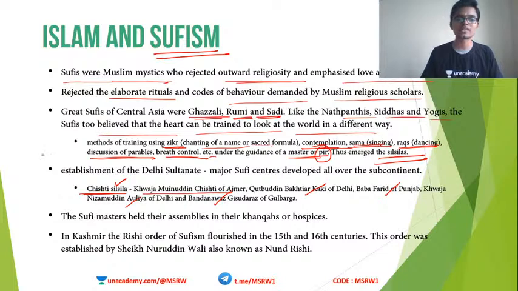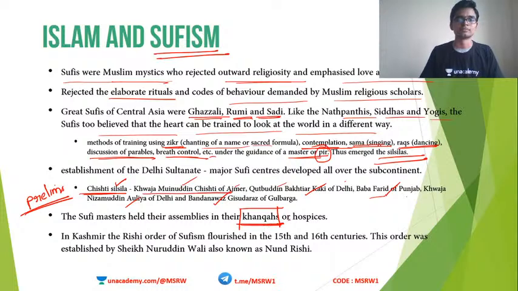Okay, here also there is a prelims question. You have to identify the name of the person and the area of their operation. Muinuddin Chisti in Ajmer, Bakhtiyar Kaki in Delhi, Baba Farid in Punjab, Khwaja Nizamuddin Auliya, again Delhi, and Bandanavaz Gisudaraz in Gulbarga. Clear? The Sufi masters held their assemblies in a place called Khanqah.